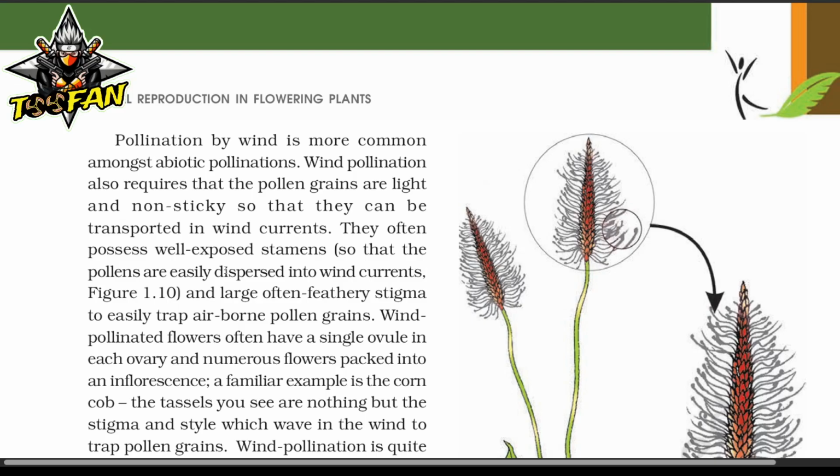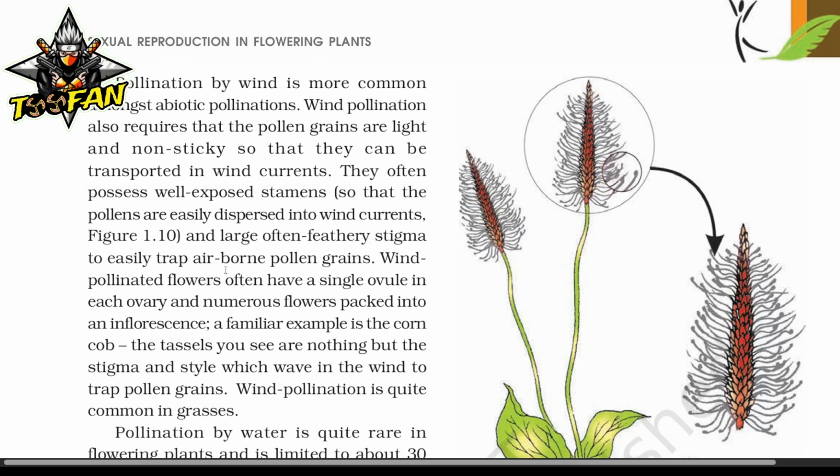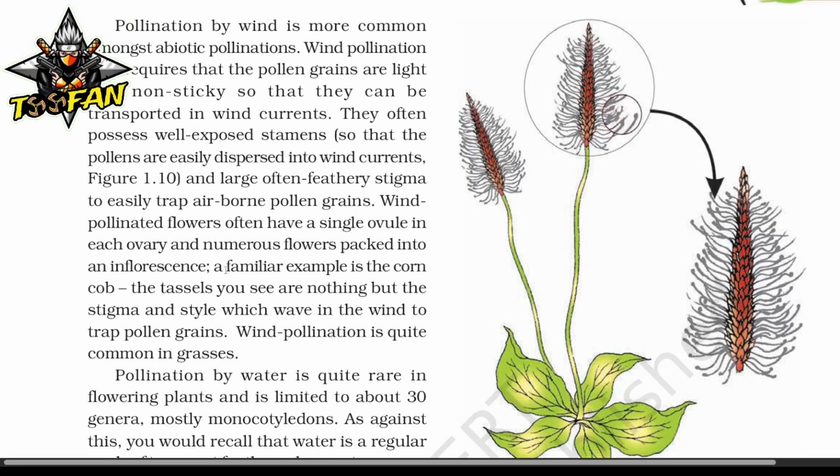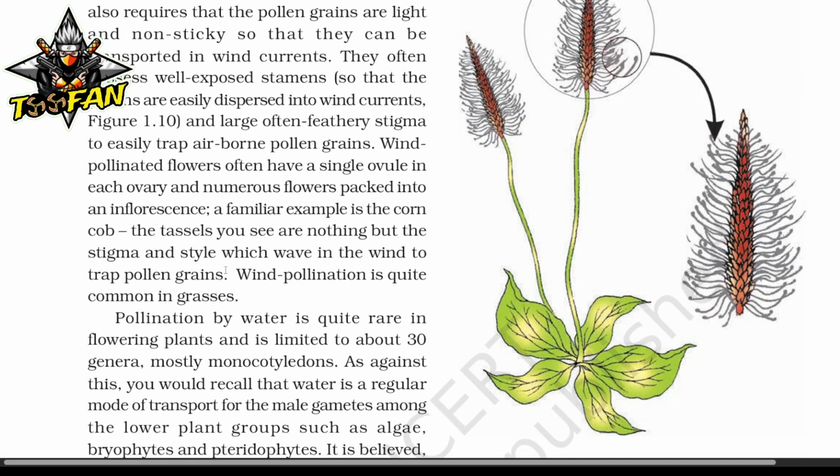Wind-pollinated flowers often have a single ovule in each ovary and numerous flowers packed into an inflorescence, and a familiar example is the corn cob. The tassels you see are nothing but the stigma and style, which wave in the wind to trap pollen grains. Wind pollination is quite common in grasses.